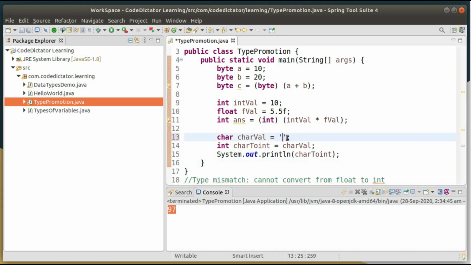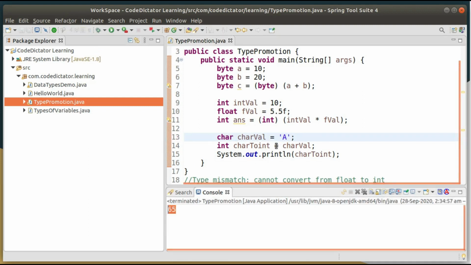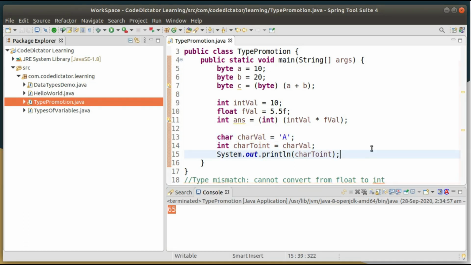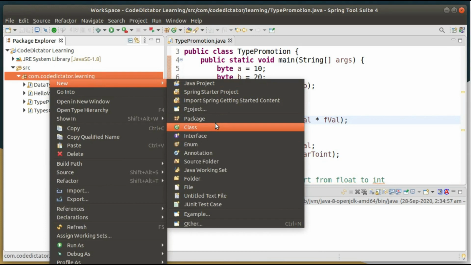If I make it a capital A, it will give me 65, that is the ASCII value of capital A. So whenever I am converting character to integer, it will give the ASCII value of that particular character. So this is what is related to primitive data type promotions. So let's understand about auto boxing and auto unboxing. Okay, so I'm going to create a new class in my package, same package,